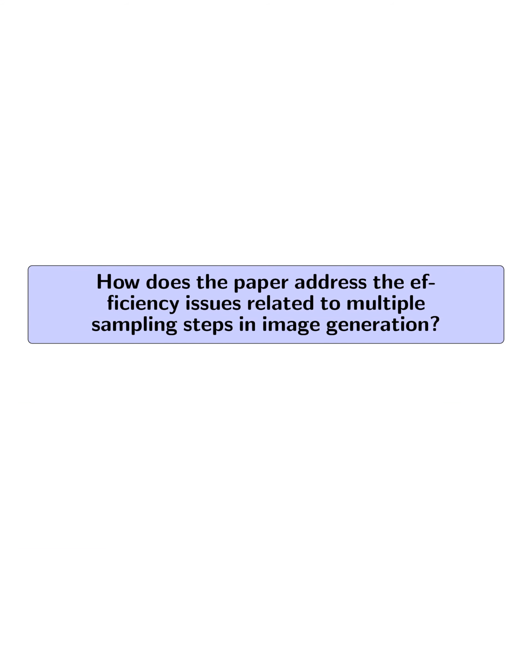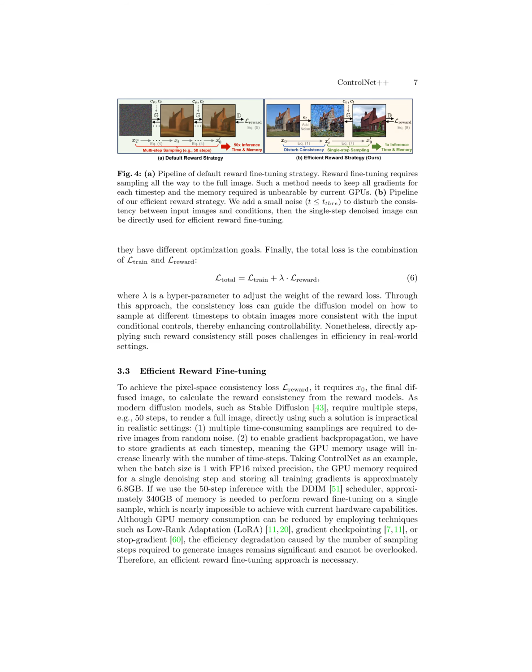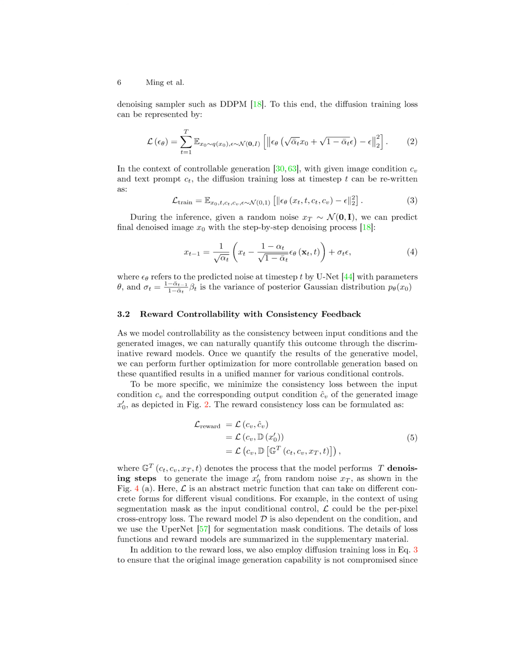How does the paper address the efficiency issues related to multiple sampling steps in image generation? The paper addresses the efficiency issues related to multiple sampling steps in image generation by proposing an efficient reward fine-tuning strategy. Instead of diffusing from random noise to obtain the final image, the paper suggests a one-step efficient reward strategy.